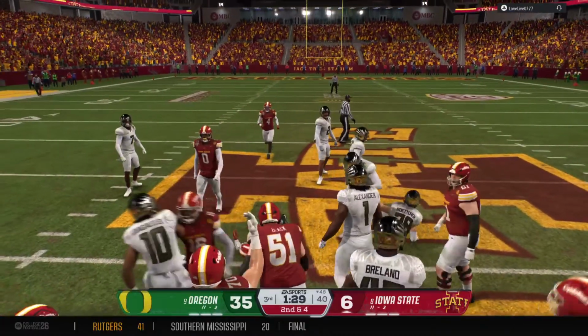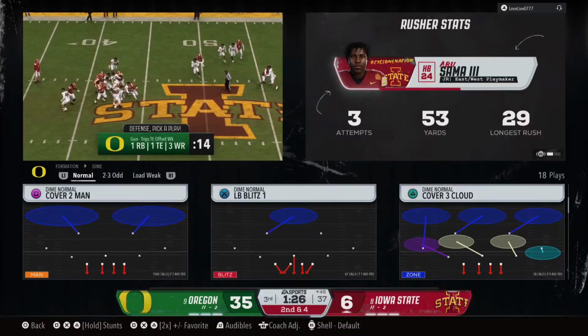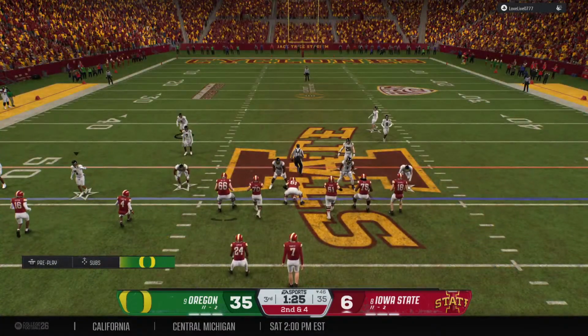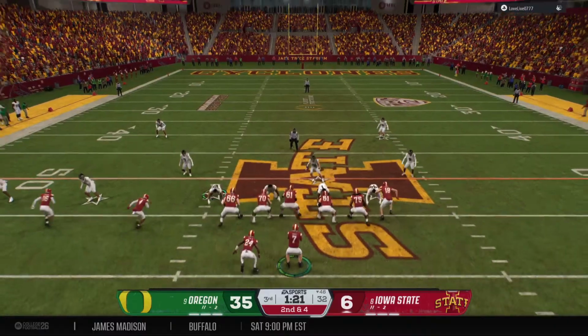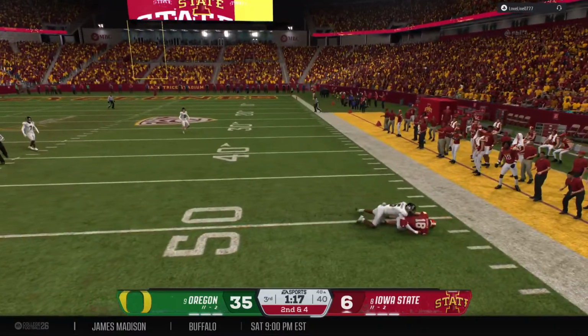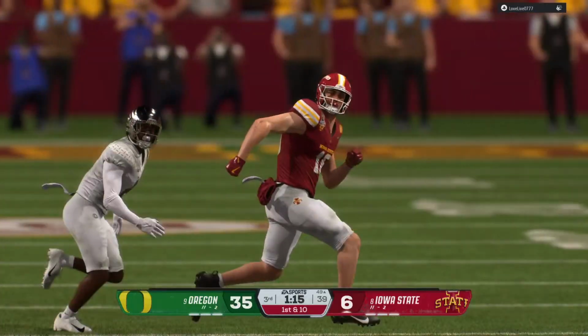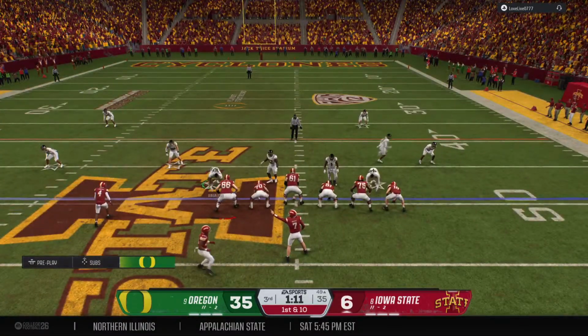And he's brought down out at the 46. Well, let's give credit to the offensive line here. They went with a run blitz. The offensive line sees it, picks it up, gives them enough room to pick up some solid yards. Short pass finds the tight end. Not much after the catch, but it is good enough for a 1st down.